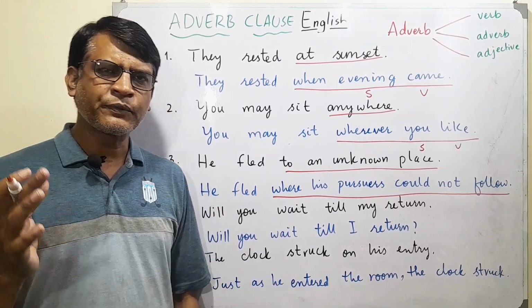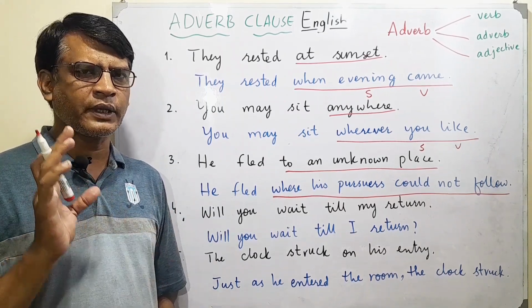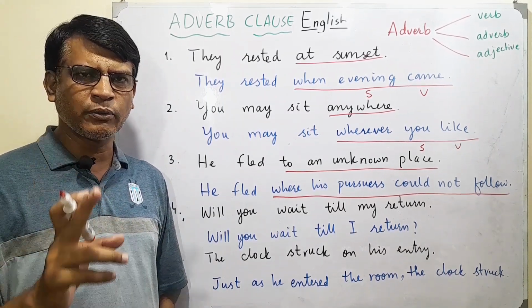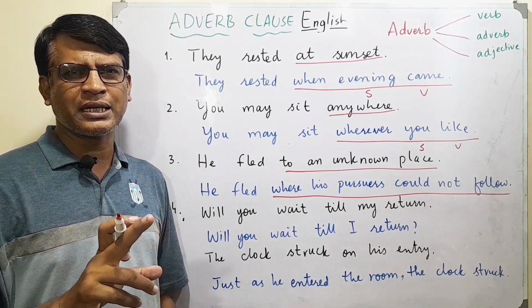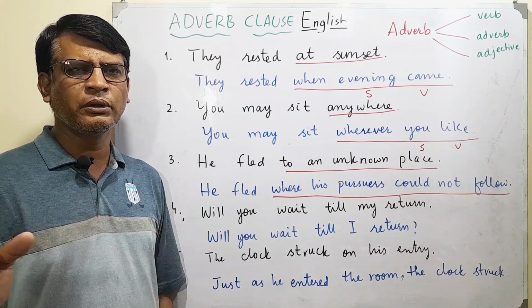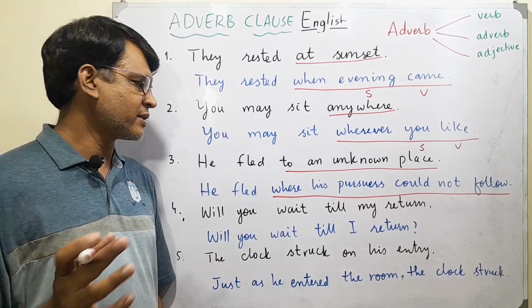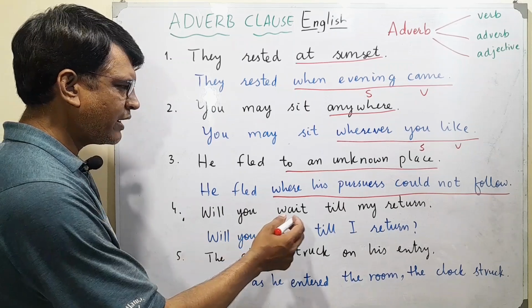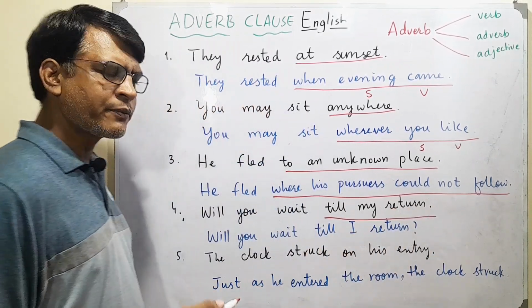Like when we change a sentence into a phrase or clause, keep in mind that the transformation should occur according to the original sentence. The meaning should not go anywhere out of its context. Then we have will you wait till my return. This till my return we have, and how do we change?